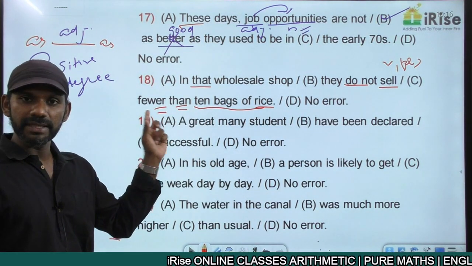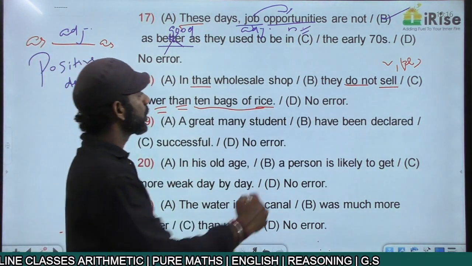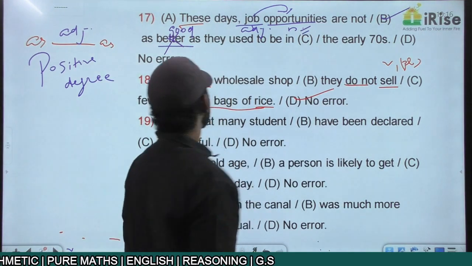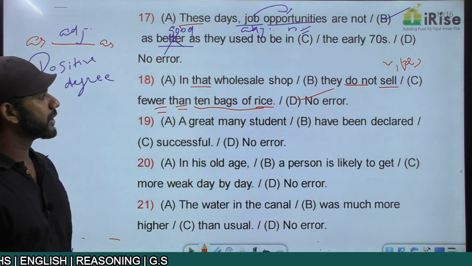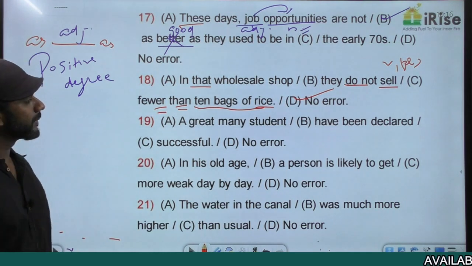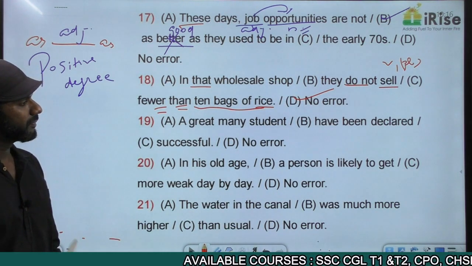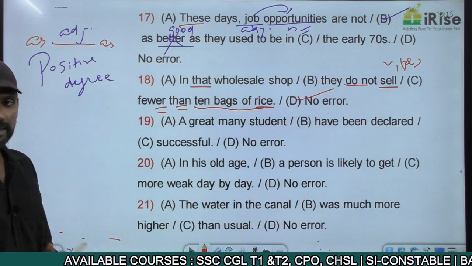Than is preceded by an ER word, or an ER word is followed by than. That is also fine. There is no error in this statement. In that wholesale shop, they do not sell fewer than 10 bags of rice. Come on, next one. A great many students have been declared successful.